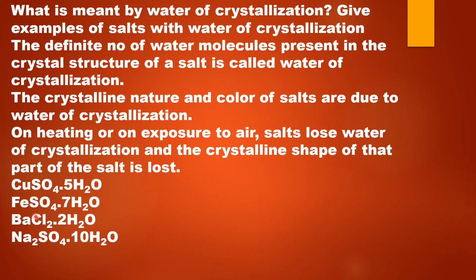Some of the examples of salts with water of crystallization are copper sulfate with formula CuSO4.5H2O, ferrous sulfate with formula FeSO4.7H2O, barium chloride with formula BaCl2.2H2O, and sodium sulfate, which is also called Glauber's salt, with formula Na2SO4.10H2O.